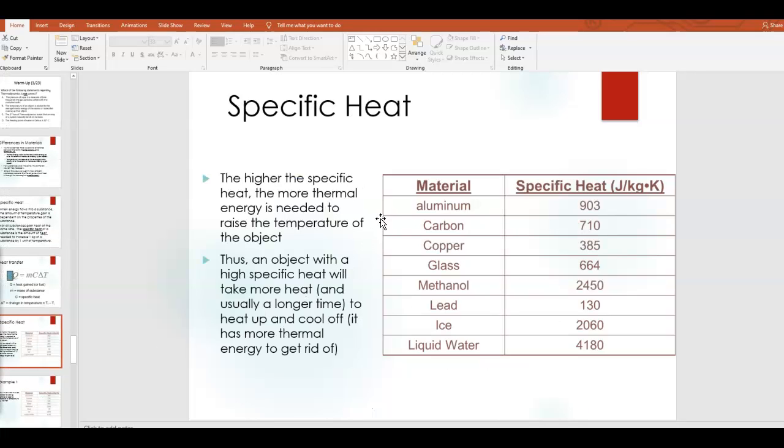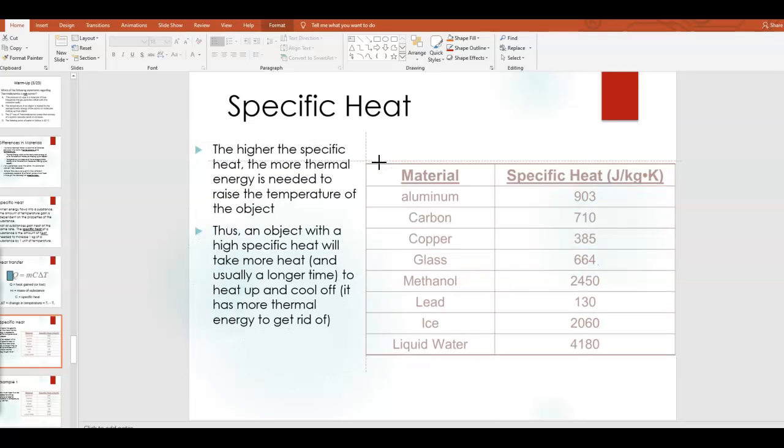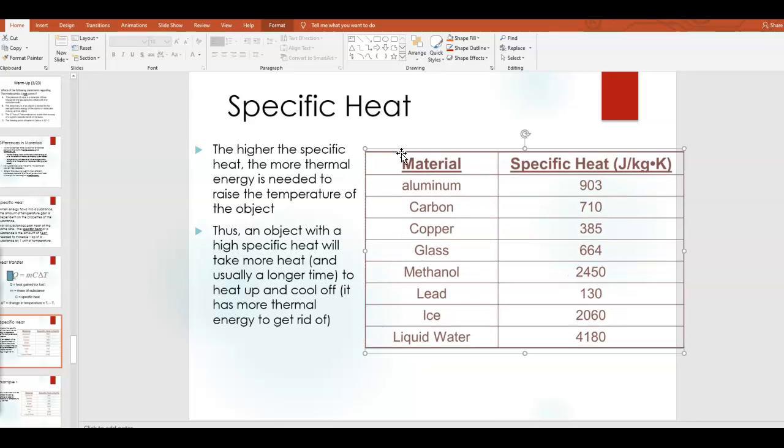Okay, so first I want to show you this chart. Typically you're given a chart or a table to do problems with specific heat because different types of materials all have different values for specific heat. So here on this chart we have the specific heat for aluminum, for carbon, for copper, glass, methanol, lead, ice, and liquid water. And you can have much bigger tables with different specific heat values. This is just to give you an idea.